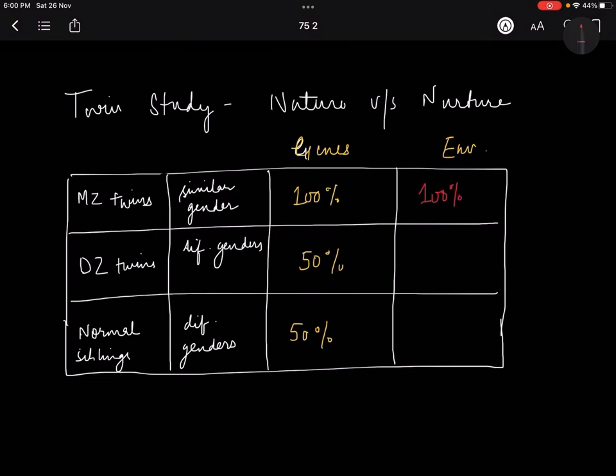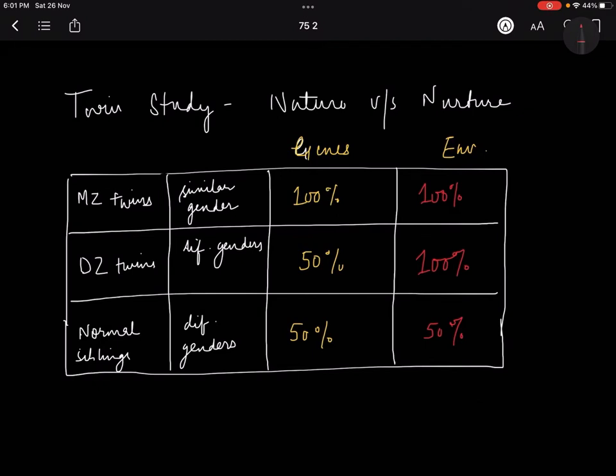But in dizygotic, their environment is the same, but the genetic component is not the same. And in normal siblings, nothing is the same. So we'll say 50%, because parents at the end of the day are the same, ठीक है. I was also born to the same parents, he was also born to the same parents. When my brother was born, even then my parents were doctors. When I was born, even then my parents were doctors.